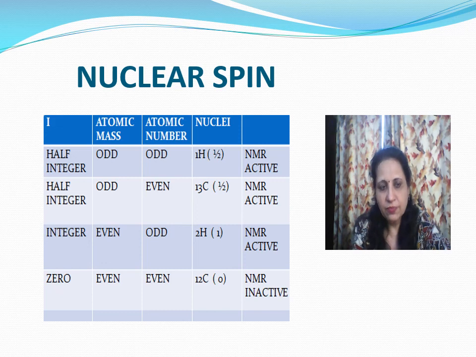But if the atom has atomic mass and atomic number, both in even form, such type of nuclei is NMR inactive. Hydrogen is an example of NMR active, and carbon 12 is another example of NMR inactive.